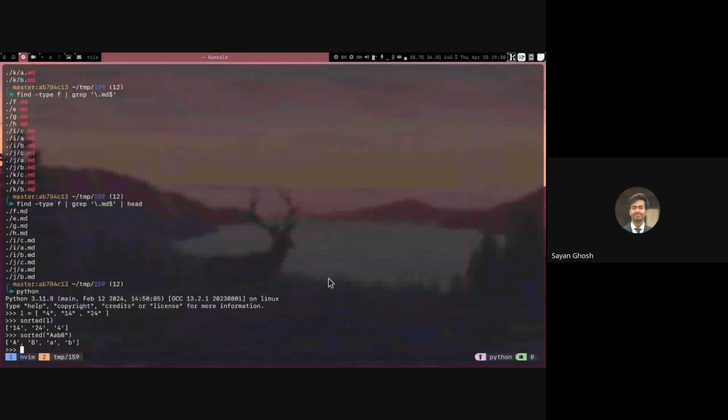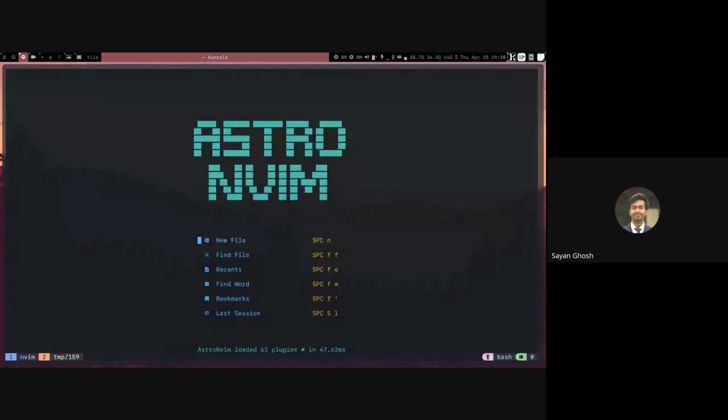No. Capital P will print it on the line above the current line, whereas lowercase p will print it in the line below. So for example, if I open Vim, and here let me write some things.